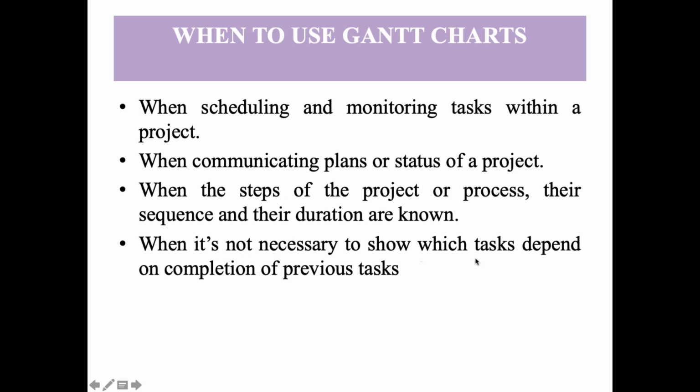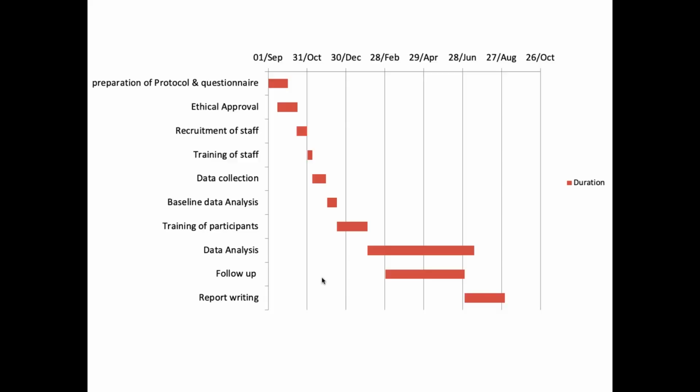It is also used when it's not necessary to show which task depends on completion of a previous task. So basically, it shows that if there is one thing we have to achieve, it is independent of the other previous tasks. So if the introduction is not dependent on the methodology and the methodology is not dependent on the introduction, then only this can work. Because otherwise, if one pathway is delayed, others will be delayed because of that.